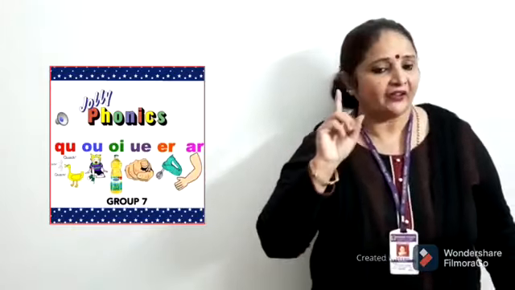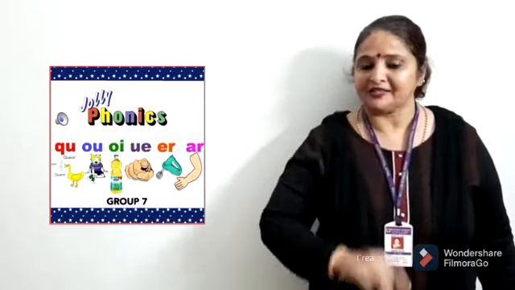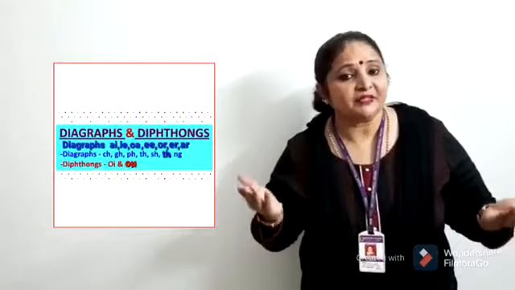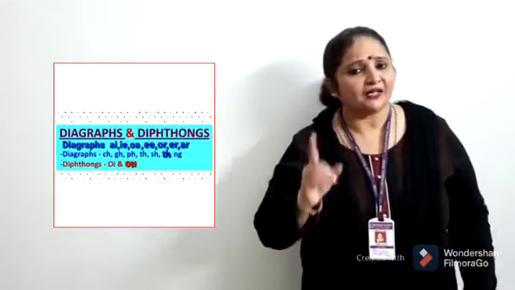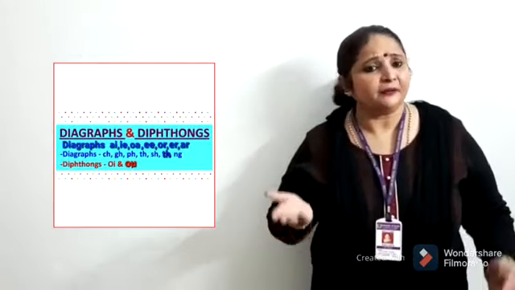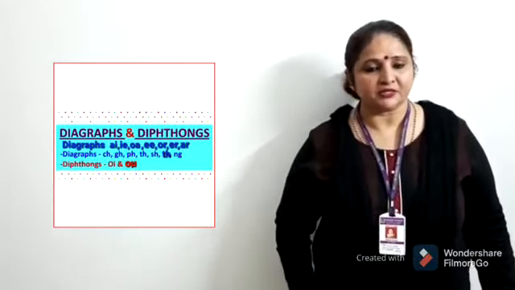Now, you are all familiar with single sounds, digraphs, vowel digraphs and consonant digraphs, but when we learn Jollyphonics, all of us should have information about diphthongs also. A diphthong is a special kind of vowel sound. The terms digraph and diphthong are common in the reading world, but many people are confused about the difference between the two terms.